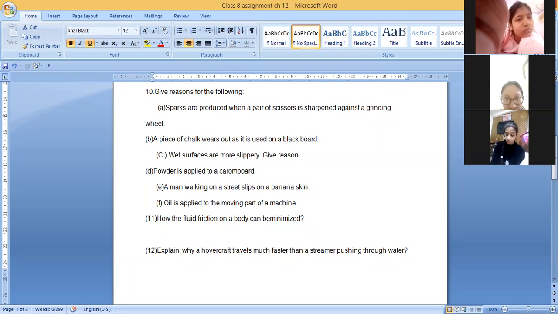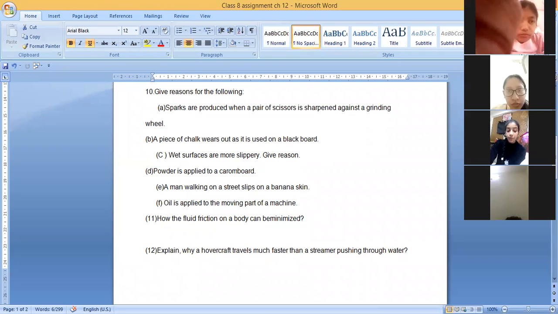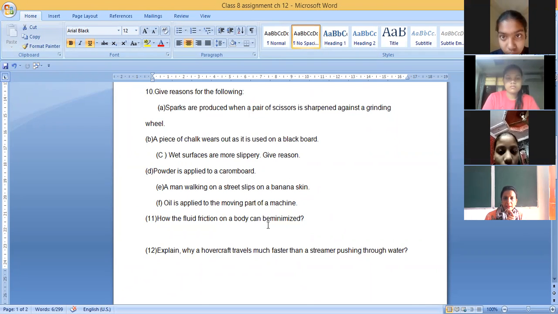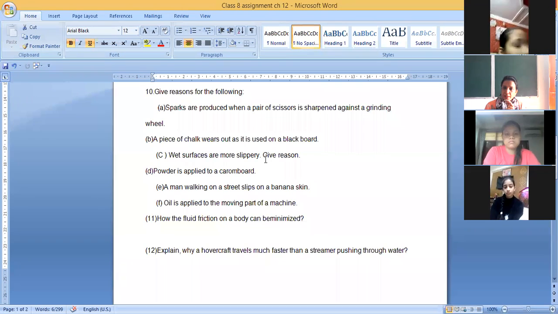Yes, Prateksha. Arav Sehgal, kindly give the answer, children, if you are in the class. Yash and Raghav, Naman Rana, Aryan, Varun, Aditya. Ma'am, they act as a lubricant to the surface. They act as a lubricant. And what happens to the lubricant? Friction is more or less? Less. Friction is less. That's why wet surfaces are more slippery and the chances of skidding are more.